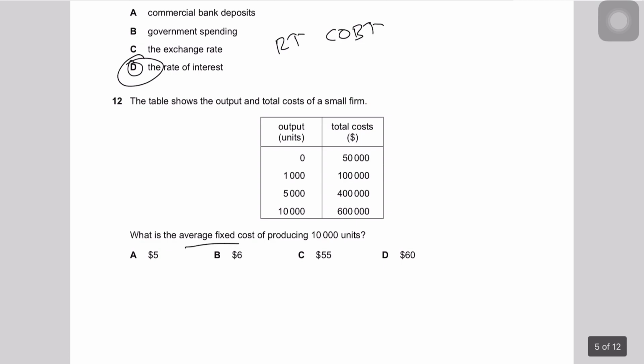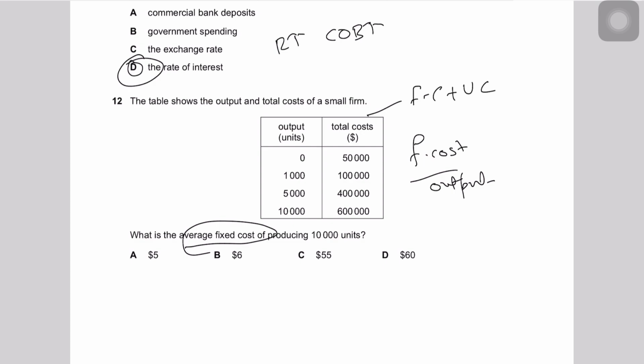So the formula for average fixed cost is basically fixed cost divided by output, right? So do we know the fixed cost? Have they given us the fixed cost separately by writing that this is the fixed cost? No. They have just given us the total cost. And total cost is basically the sum of fixed cost plus your variable cost. Fixed costs are costs that do not change with output. Variable costs change with output. They are directly proportional to output.